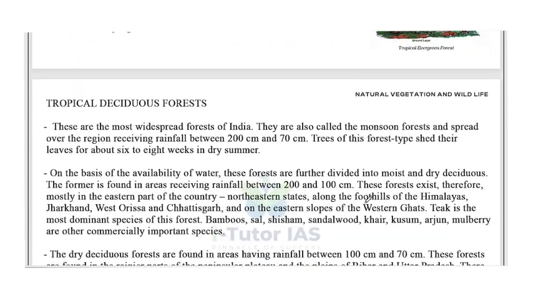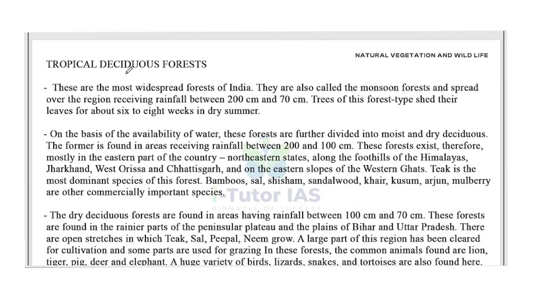Next one is tropical deciduous forest. These are the most widespread forests in India. They are also called the monsoon forest and spread over the region receiving rainfall between 200 centimeter and 70 centimeter. Okay, so they are in the region between the rainfall of 70 centimeter and 200 centimeter. And also they are known as monsoon forests. They are most widespread in India.